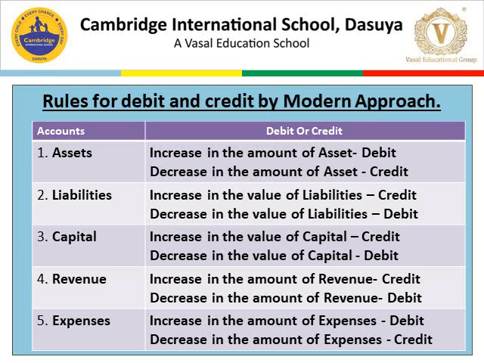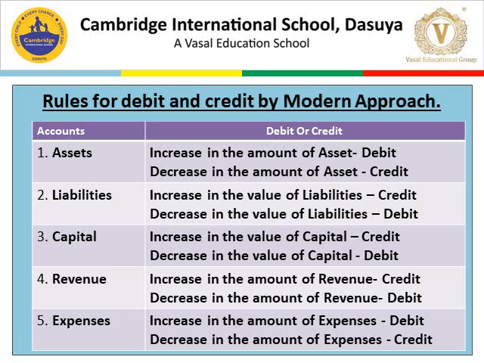Number one is assets. When assets are increased, they will be debited. When assets are decreased, they will be credited. Number two, liabilities. Increase in the value of liabilities, credit. Decrease in the value of liabilities, debit. Number three, capital. Increase in the value of capital, credit.